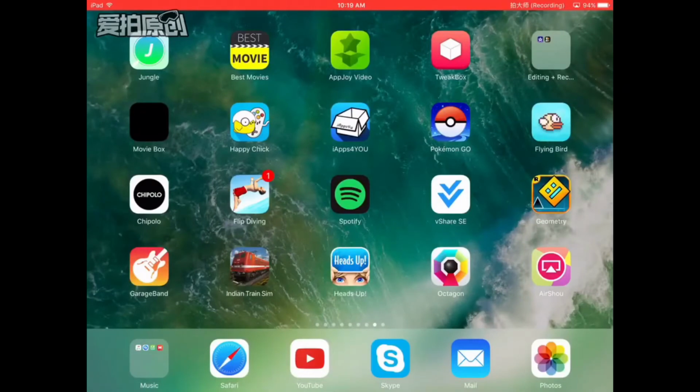Guys, I'm going to be showing you how you can get ringtones on your iOS device. This is a super easy video. All you need is GarageBand.